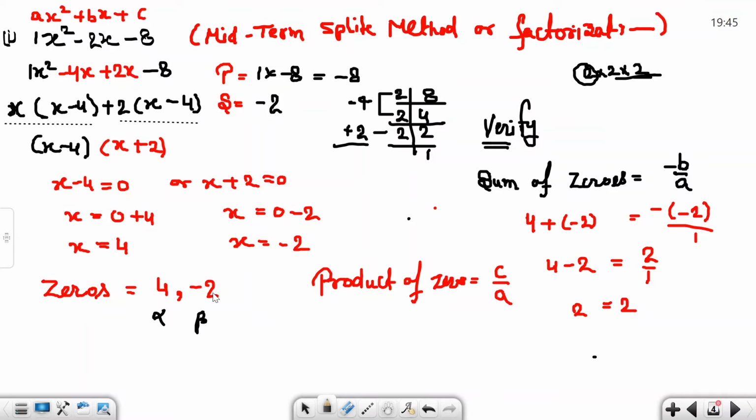Product of zeros means 4 into minus 2. The c value is minus 8. Look here, the c value is minus 8 and the a value is 1. Minus 8 divided by 1 is minus 8. Verified.